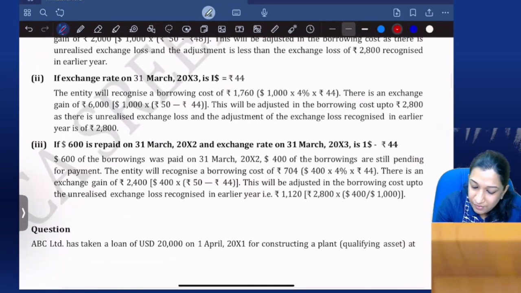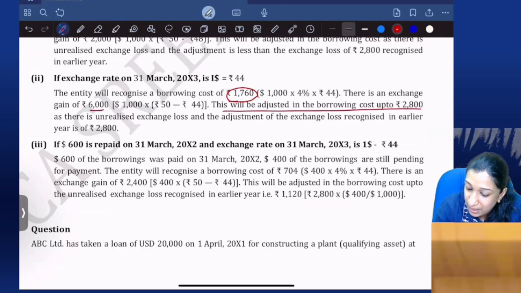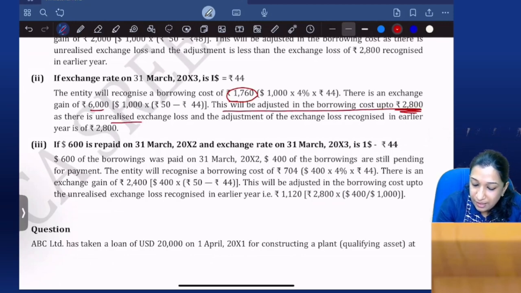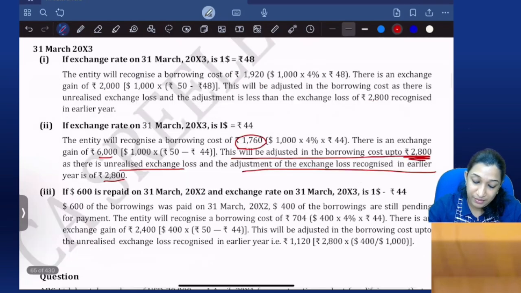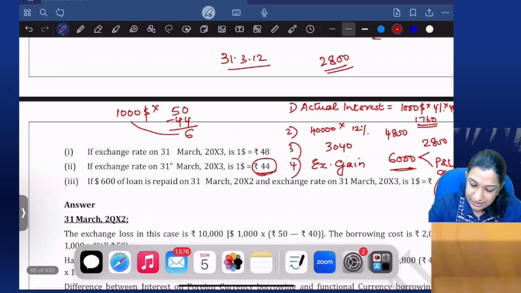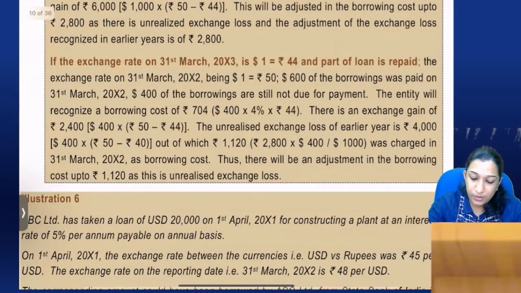Yes. The entity will recognize a borrowing cost of 1,760, exchange gain of 6,000. This will be adjusted against the borrowing cost up to 2,800, and the balance that was earlier adjusted, balance understood, will be transferred to P&L as income. Okay. Then there is one more. As I said, it's just a copy paste of the last one.